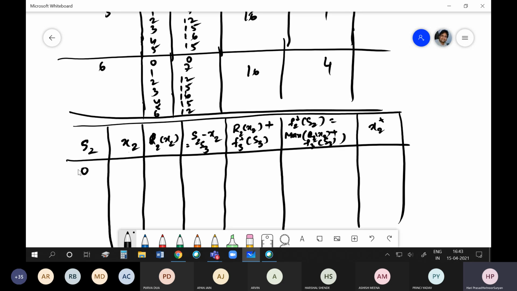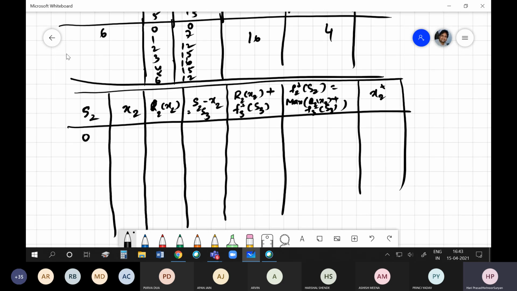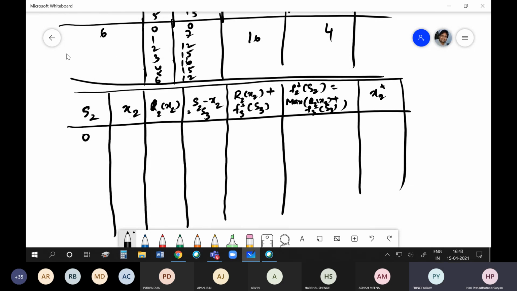So if S2 is 0, what are the possible values of X2 we can have? 0. I don't have anything, so I cannot. So this will be 0. This will also be 0. So you get 0, 0, 0. This is the first one.